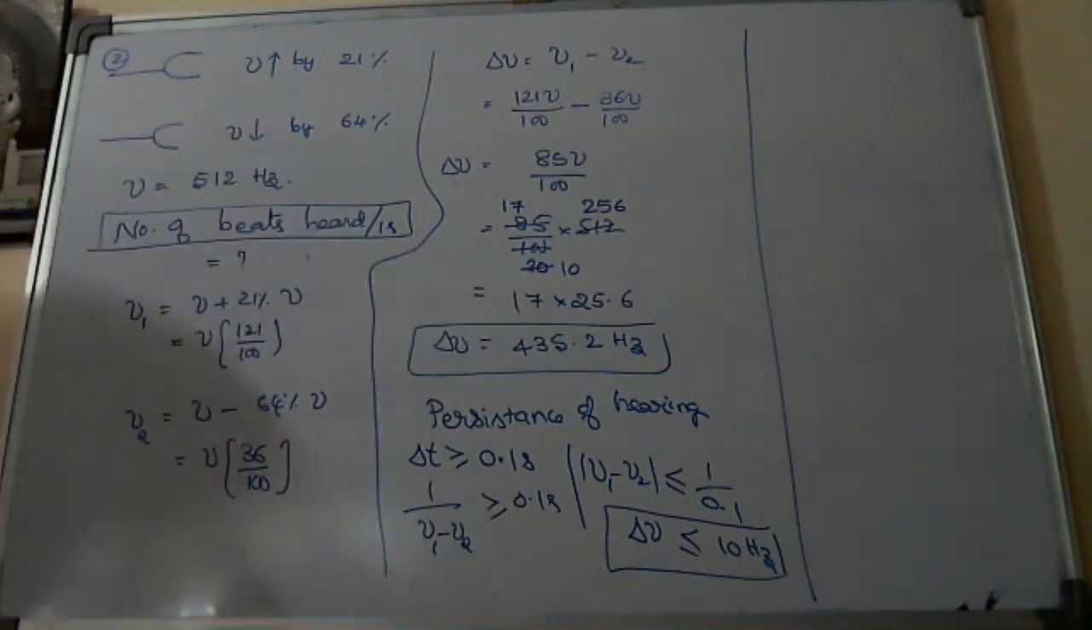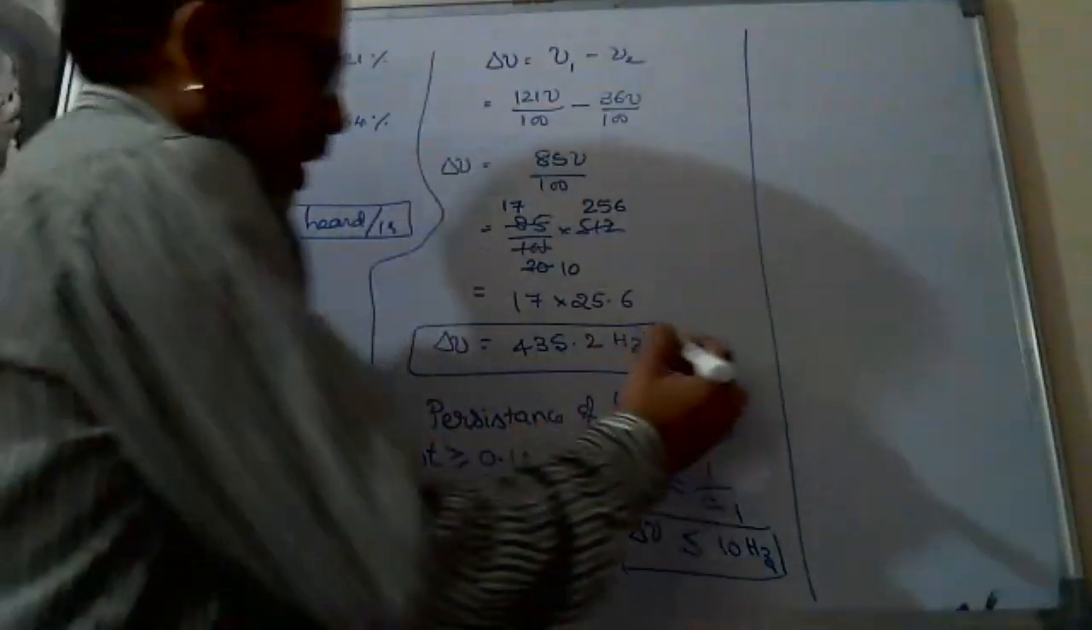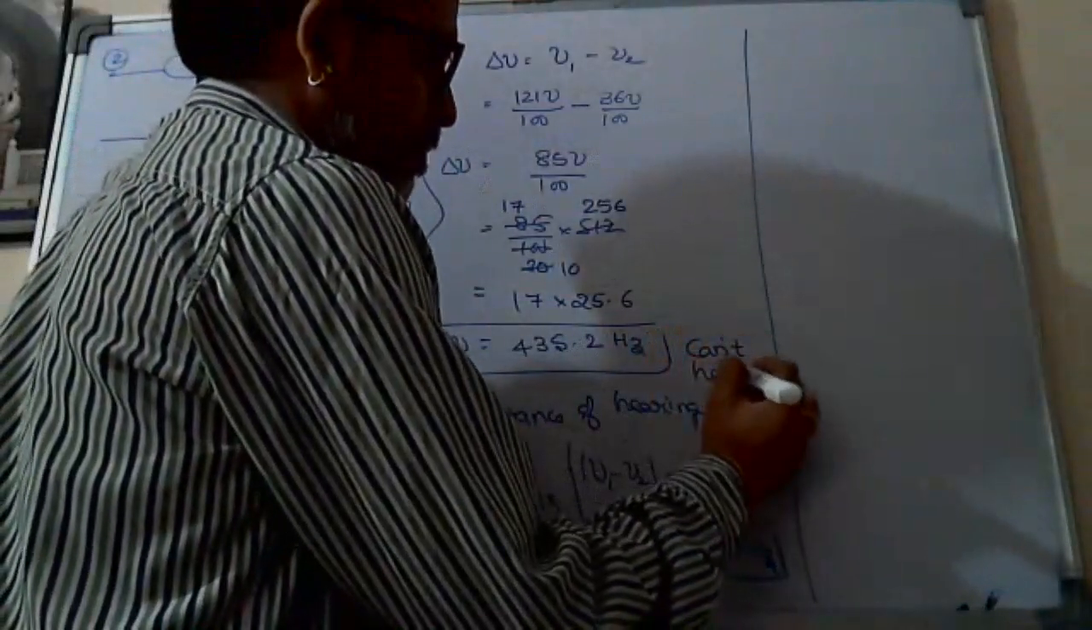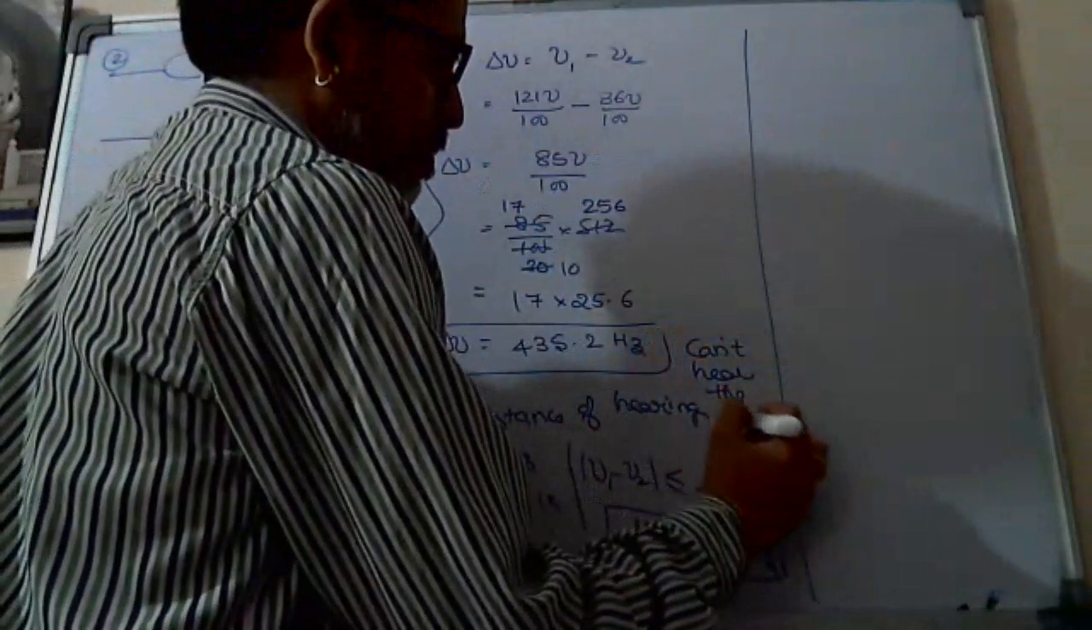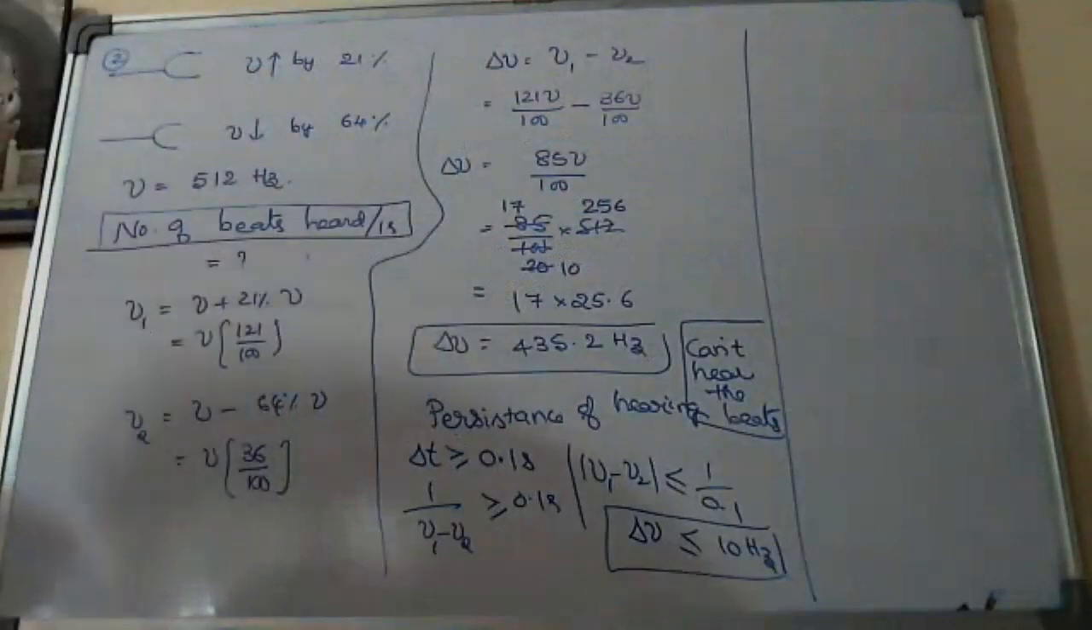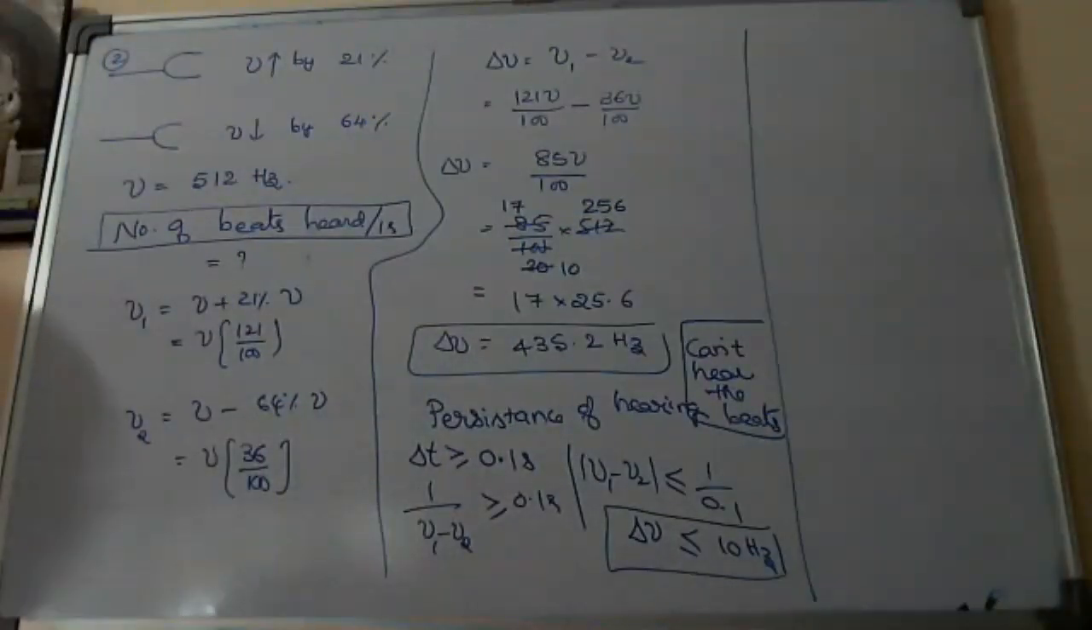But how much did you get there? 435.2. That is greater than 10. Greater than 10 means we have to choose the option that the person cannot hear the beats. So the answer will be: cannot hear the beats.